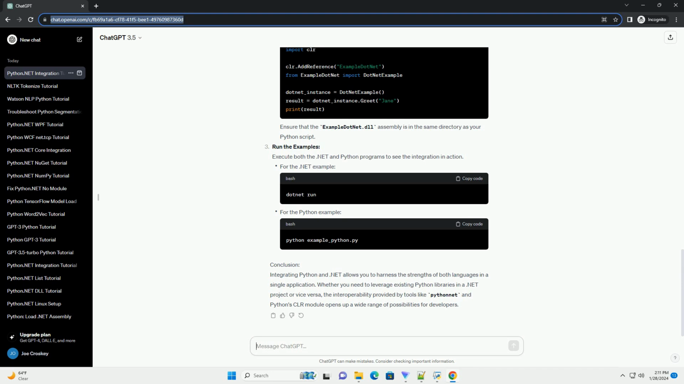Step 1, Create a C# class library project. Step 2, Implement a simple C# class, Greeting.cs. Step 3, Build the C# class library. Step 4, Use the C# library in Python.